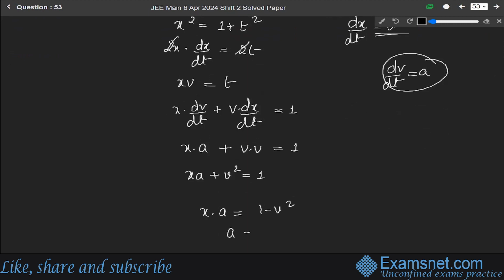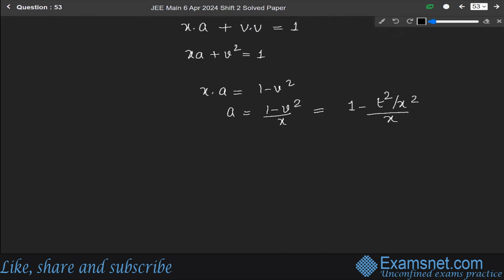So we can write a is equal to 1 minus v square over x. It can be written as 1 minus t square over x, because we know that velocity is equal to time over this distance x.